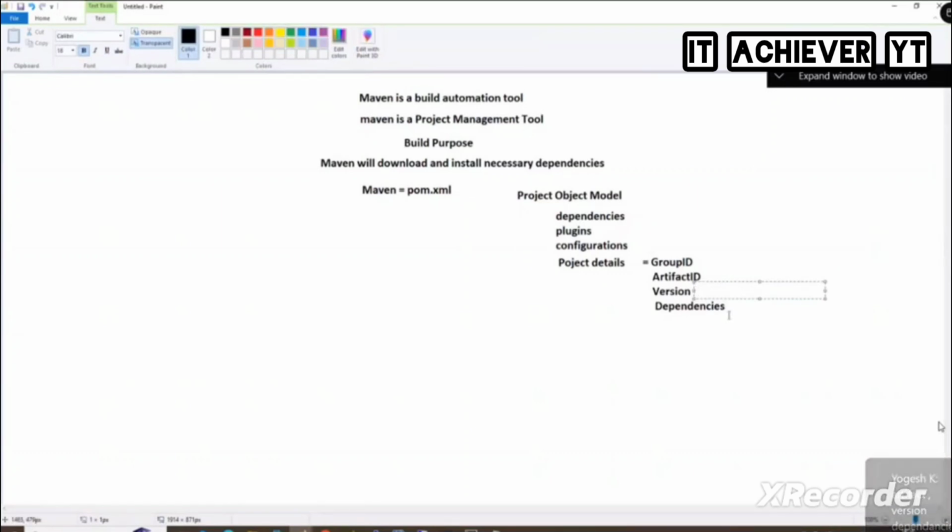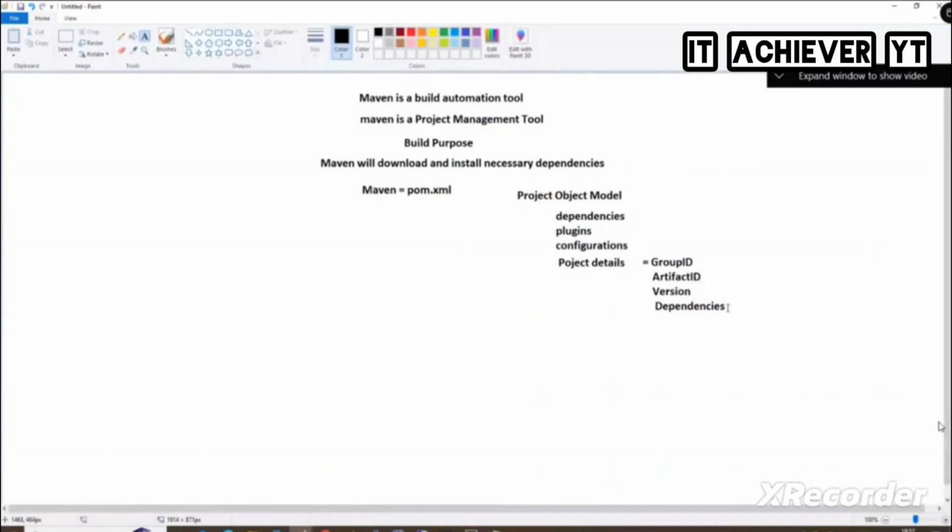Version could be 1.2, whichever. Dependencies are exactly what our Maven needs to download for this project, and that is represented here in the dependencies in the project details section. Is it clear? Maven hyphen version, Maven hyphen v, okay.